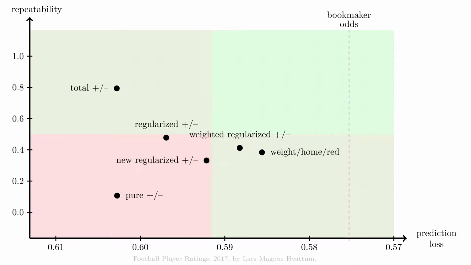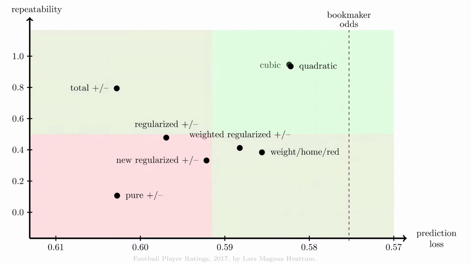For the answer, we return to our framework for evaluating our player ratings. Our starting point is the weighted regularized adjusted plus-minus model, including home advantage and red card adjustments. Looking first at the effect of including a quadratic age curve, the results are encouraging. The predictive power of the ratings gets a nice boost, and the repeatability makes a large jump towards its theoretical limit.